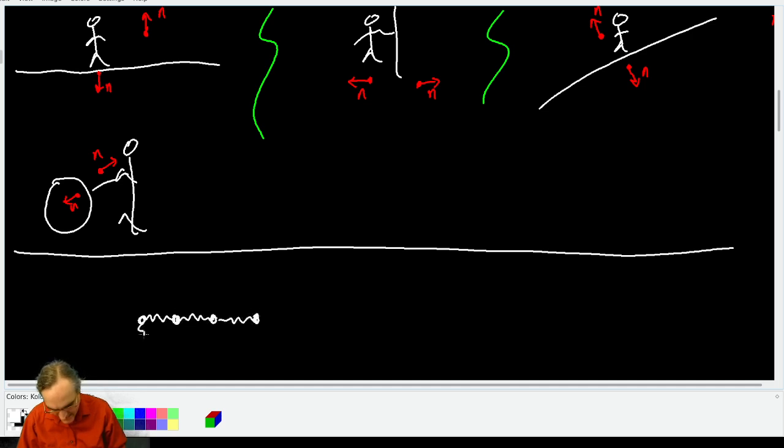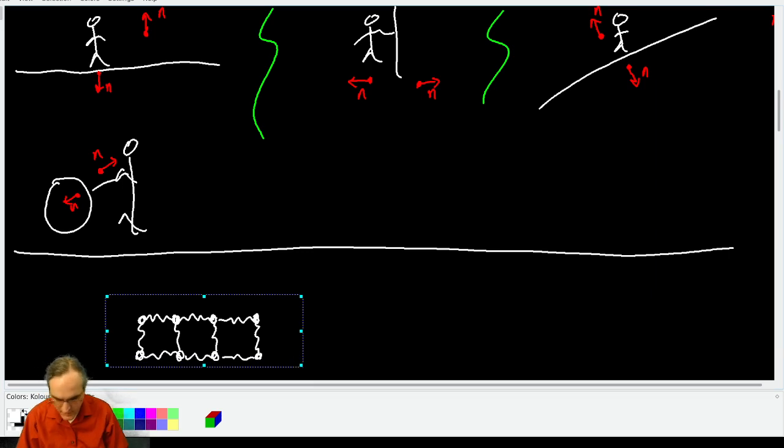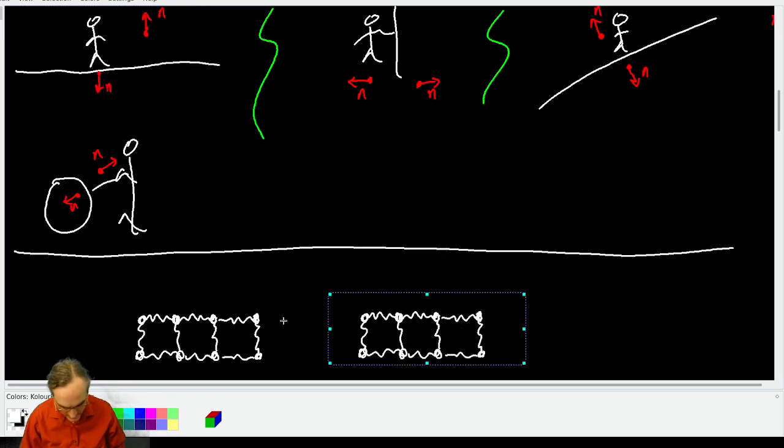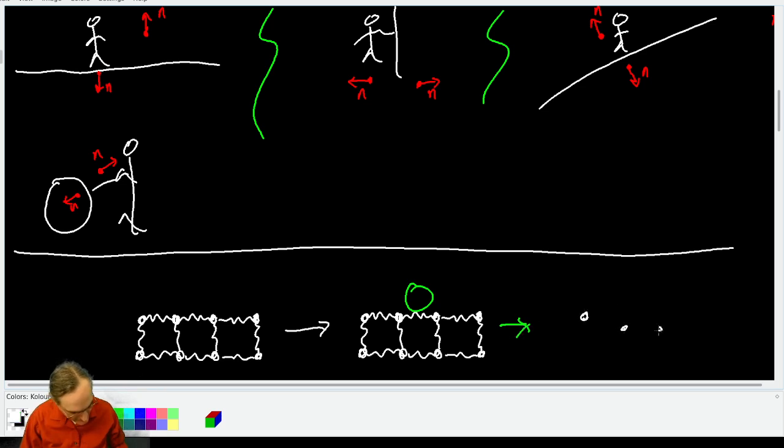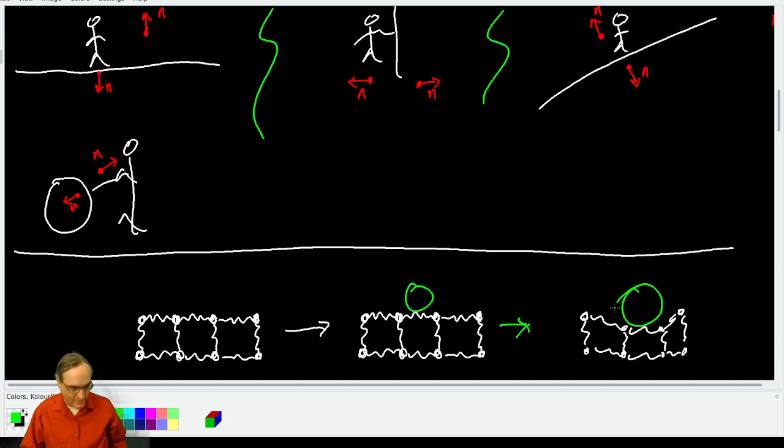So if you imagine what happens if you come along and you try and set something on a springy surface like this. I'm going to just do a quick copy-paste. So we'll come along, we'll bring our object and we'll try and set it on it. And the final result of trying to set it on it will be that the bonds will distort a bit between the atoms. And it's that distortion of the bonds that will create the normal force.